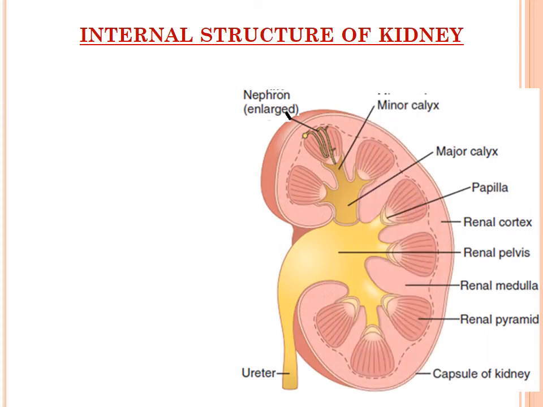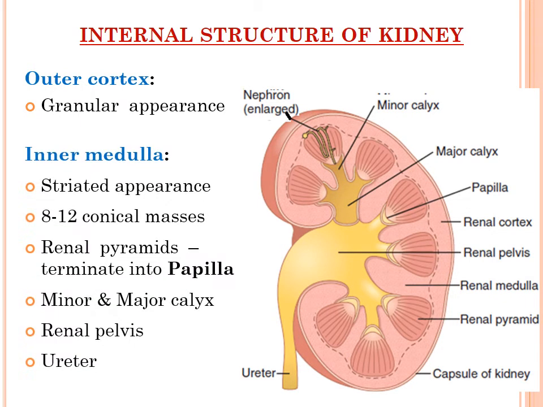This is the most important thing to learn here, the internal structure of the kidney. This is a cross section of the kidney where you can see the internal structure. Broadly, the kidney is divided into two portions. One is the outer layer, known as the renal cortex, and the inner portion, known as the renal medulla. This is the outer cortex, the thin portion, and this portion is the renal medulla.